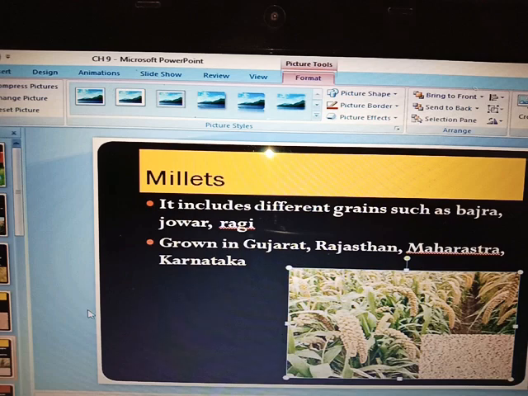Now pulses are also there. Pulses I have not mentioned here. Pulses, every day you are eating so much. Vitamins, proteins, everything is present in pulses. Pulses like arhar dal, moong dal, varieties of dals are there. So that is also coming in food crops.